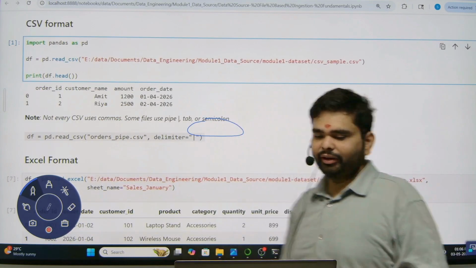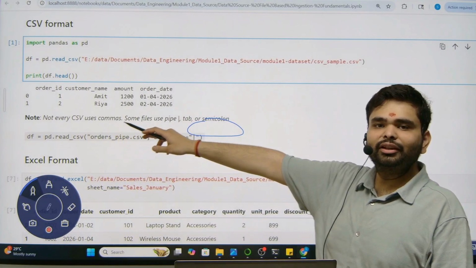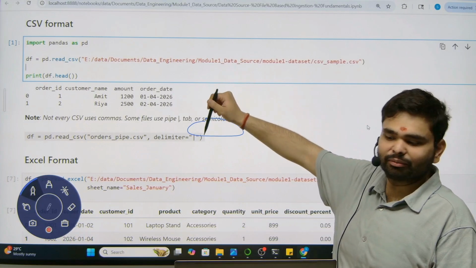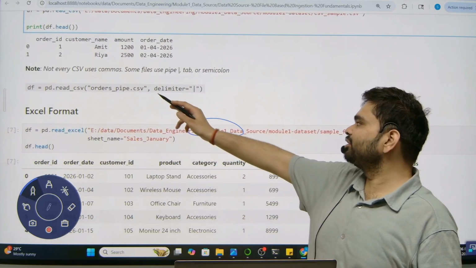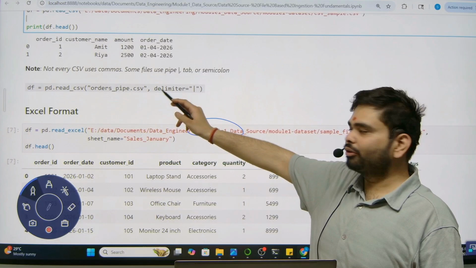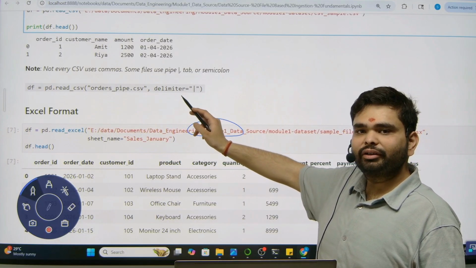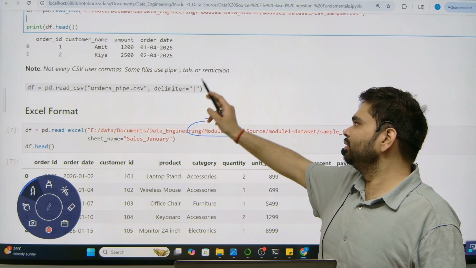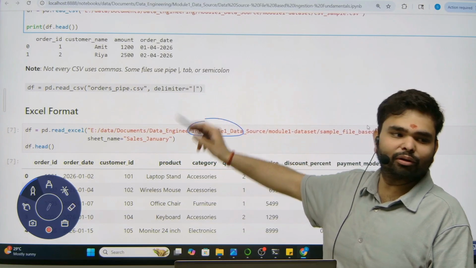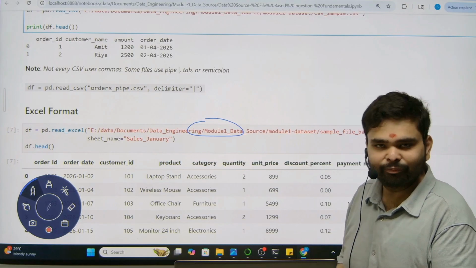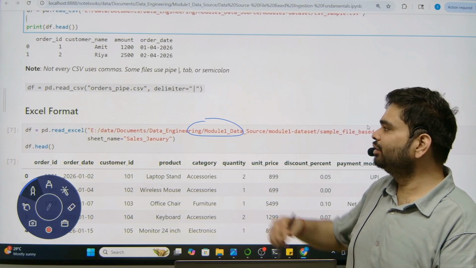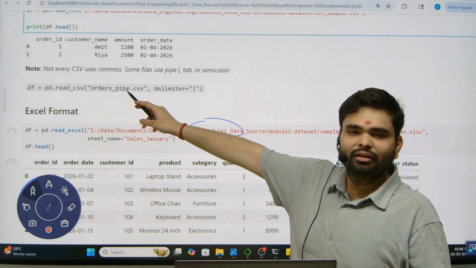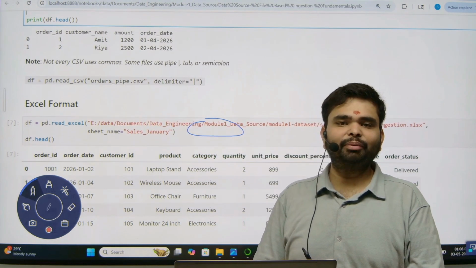Now there is one more point. Not every CSV uses commas. Sometimes it can use a pipe, tab, or semicolon. At that time, you will specify delimiter equal to pipe, or delimiter equal to space, delimiter equal to tab, or delimiter equal to semicolon. There are different types of delimiters available for the CSV format also. Not necessarily will it always follow the comma, but the most common type is the comma.